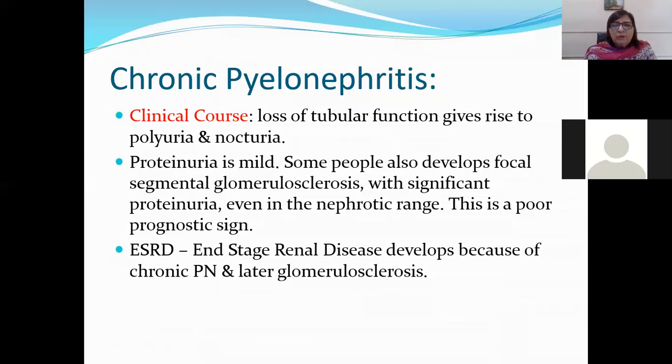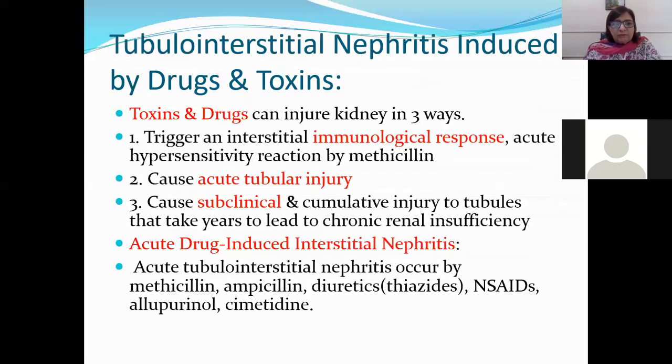Proteinuria is mild. Some people also develop focal segmental glomerulosclerosis with significant proteinuria, even in the nephrotic range. Nephrotic range proteinuria, you may know, is more than 3.5 grams per day. This is a poor prognostic sign. When these signs appear, they are of poor prognosis and the patient goes into end-stage renal disease because of chronic pyelonephritis and later glomerulosclerosis, which I have explained to you earlier.